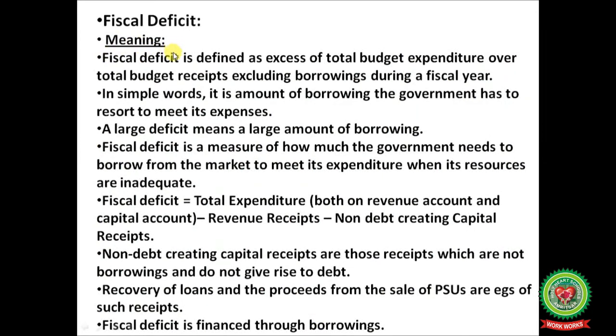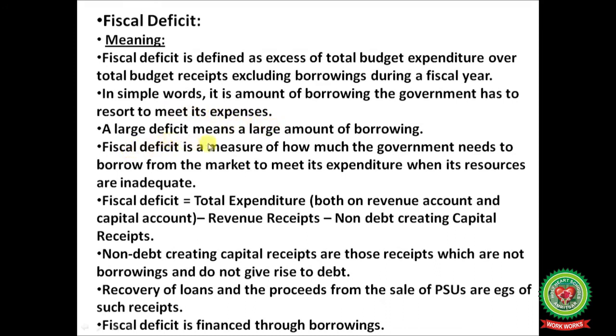Fiscal deficit. Fiscal deficit means the excess of total budget expenditure over total budget receipts, excluding borrowings, during a fiscal year. In simple words, it is the amount of borrowing the government has to resort to meet its expenditure.